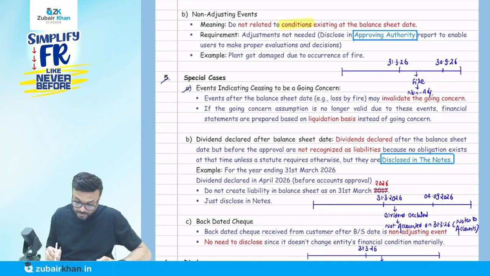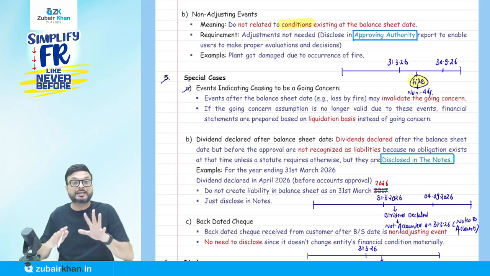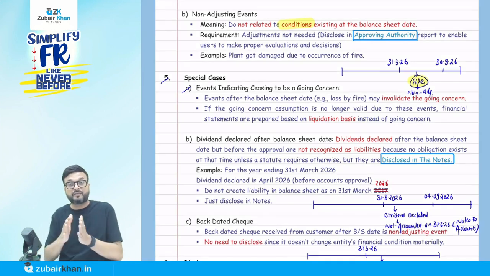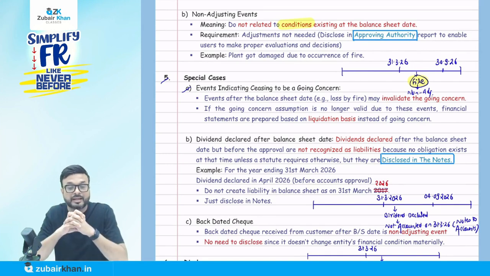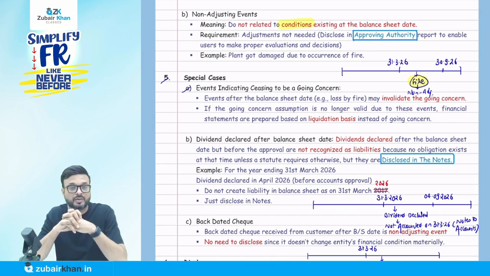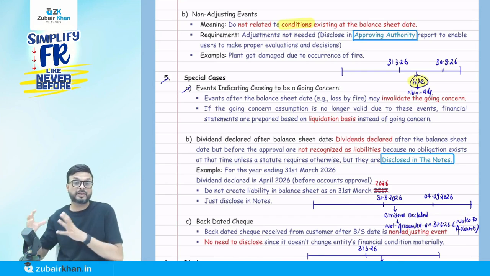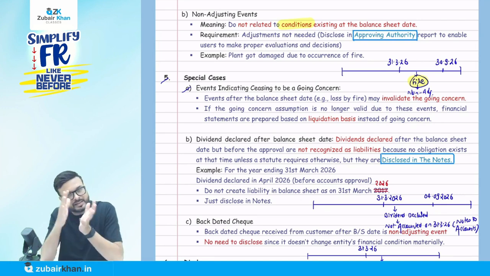I agree with you. But this fire is so severe that it affects the going concern assumption. It's so major that it affects the going concern assumption. So in that case, if it affects the going concern assumption, we have to account on 31st of March 2026 on the basis of liquidation basis. Don't worry, I will cover this in the framework chapter. In the framework chapter, I will tell you that if the going concern assumption is not present, we have to prepare the balance sheet on a realizable basis. We'll discuss it in the framework chapter.